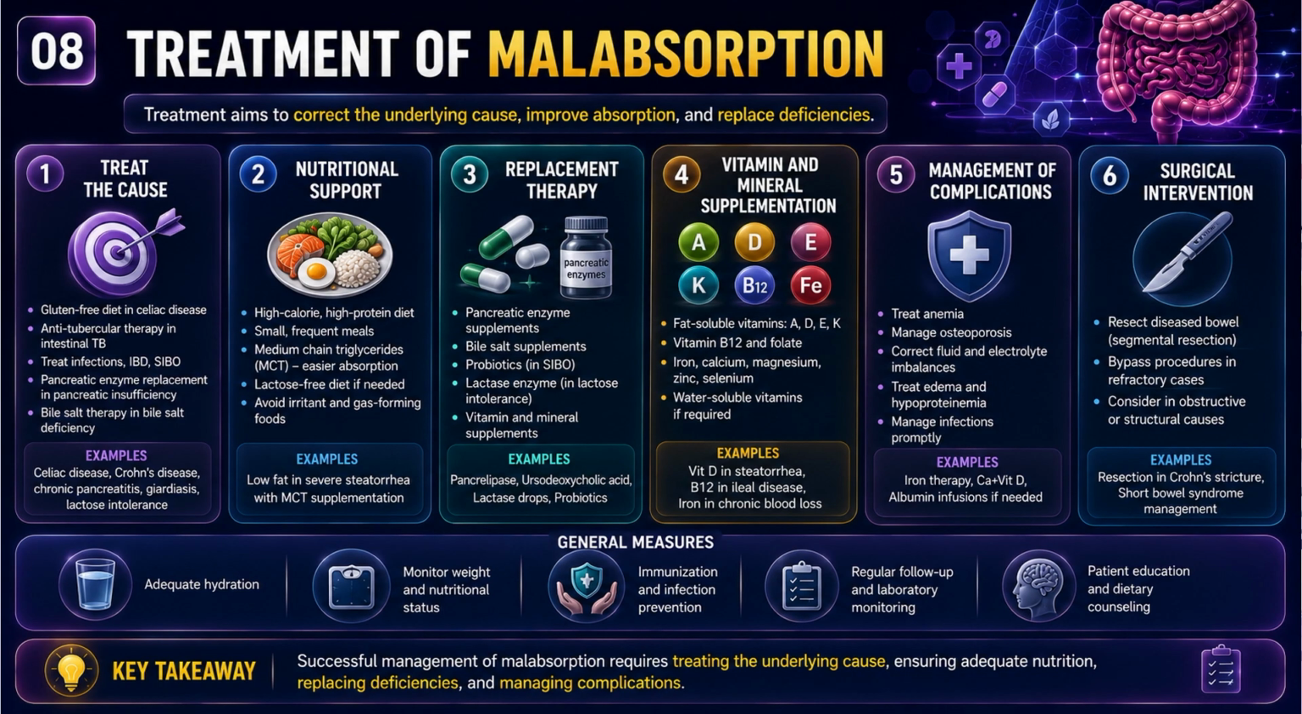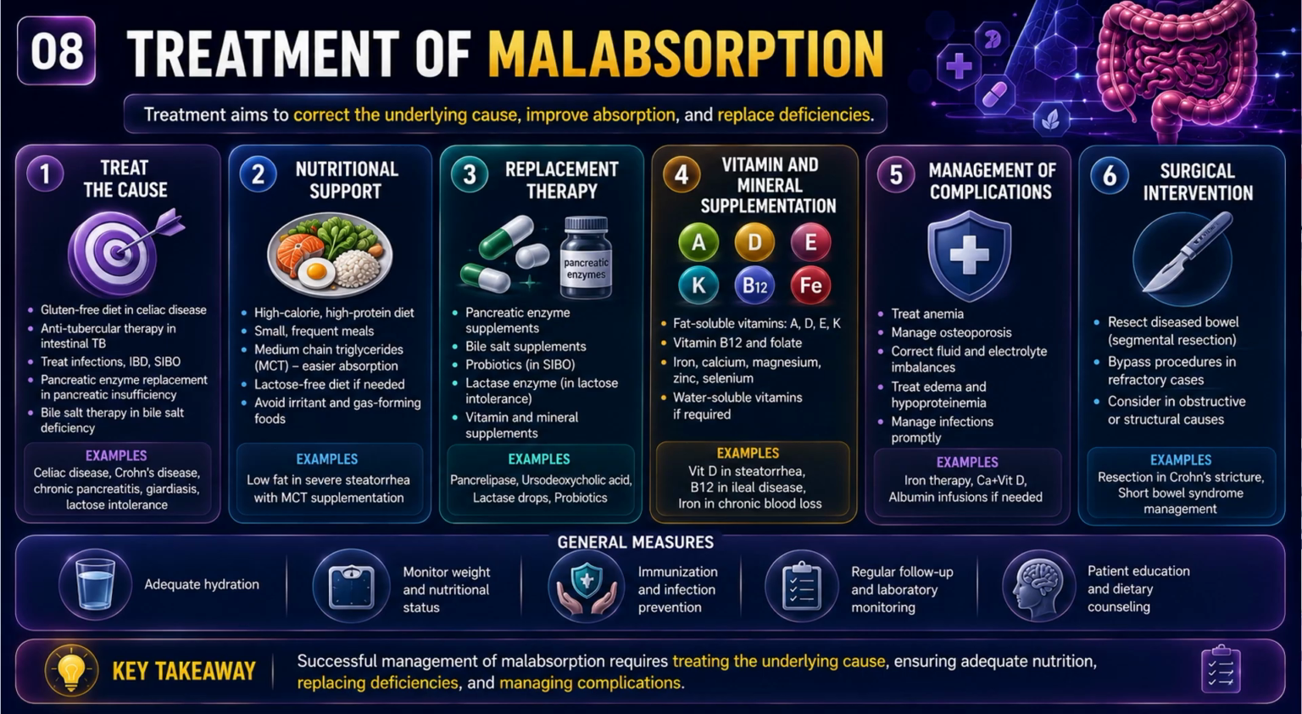For example, gluten-free diet in celiac, anti-TB therapy in TB, pancreatic enzyme replacement in pancreatic insufficiency. Nutritional support is extremely important. Patients need high calorie, high protein, small frequent meals, and sometimes medium chain triglycerides which are easy to absorb. Replacement therapy may include pancreatic enzymes, bile salts, probiotics, and lactase supplements. Vitamin and mineral supplementation is also essential.